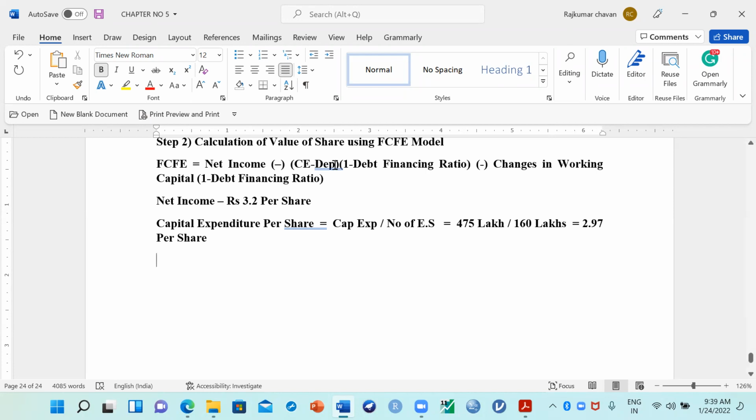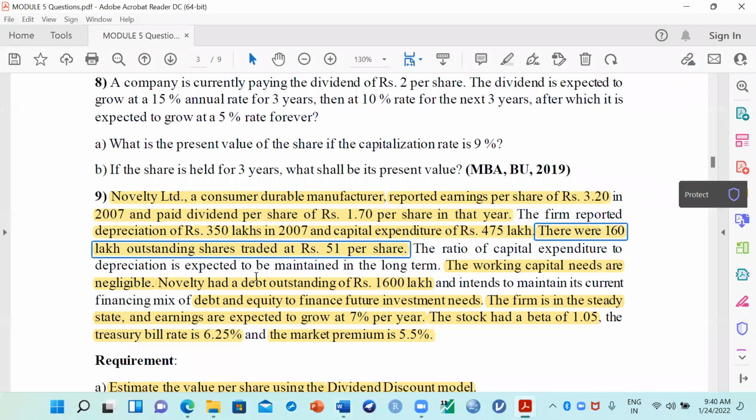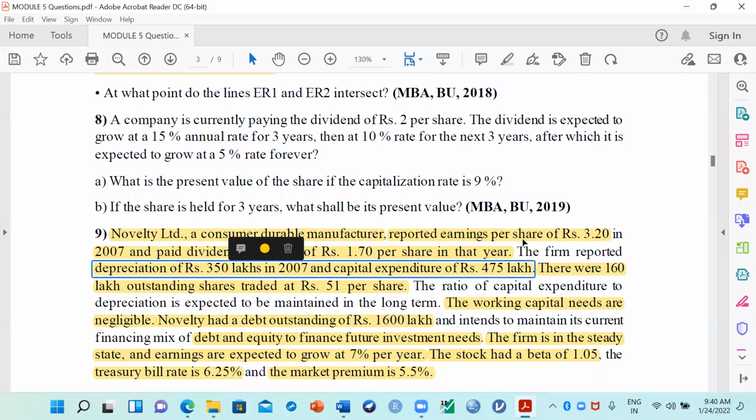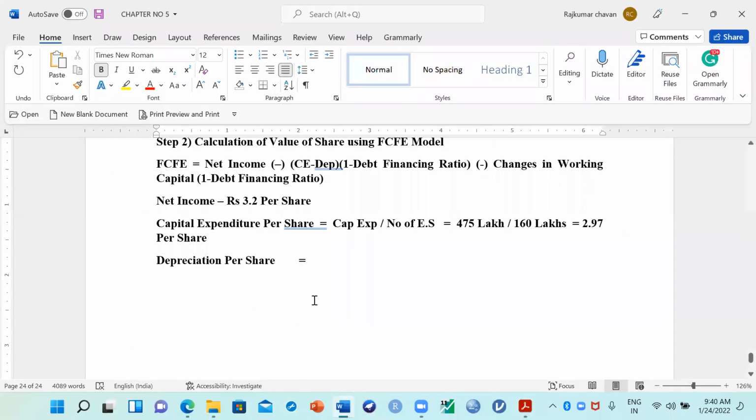Now, next, what else do I need? I need depreciation also, right? So depreciation is how much here? We can calculate the same thing. Depreciation per share also we can calculate. What is the total depreciation value of this company? How much depreciation has the company reported? Can you see the firm has reported depreciation of how many rupees? 350 lakh rupees of depreciation is there. So we got the depreciation value also, 350 lakh.